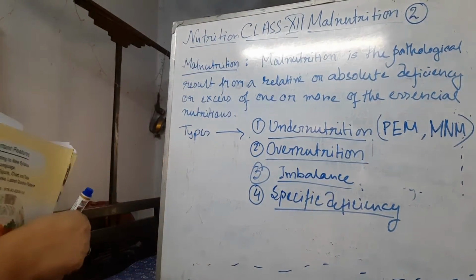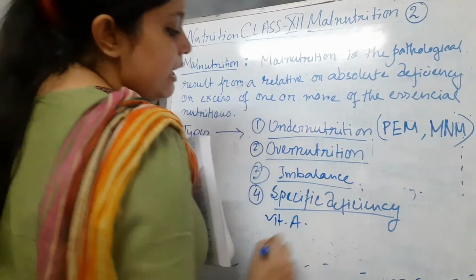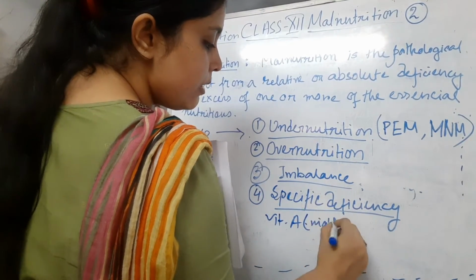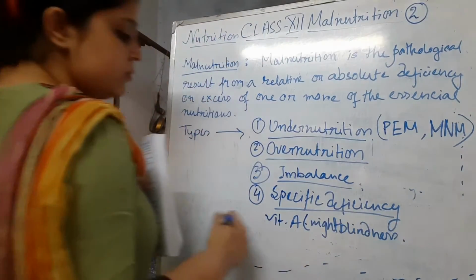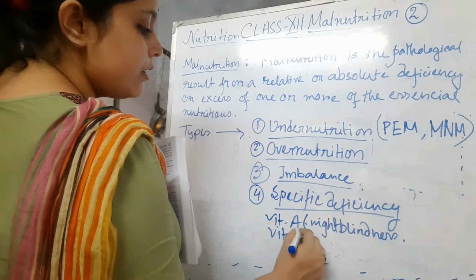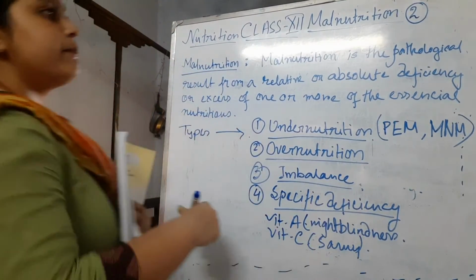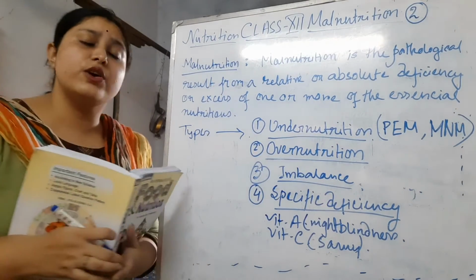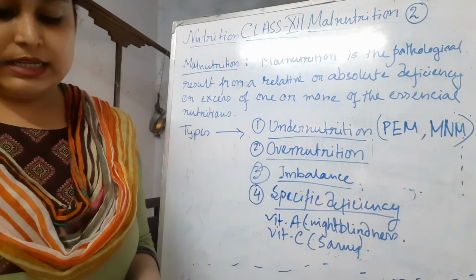I can give you examples, like vitamin A deficiency that can lead to night blindness, and vitamin C deficiency, scurvy, and many more. There are many vitamin and mineral deficiency diseases you learned in class 11, and these all come under this type.